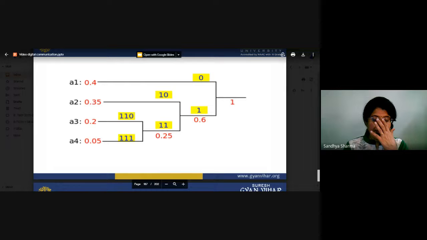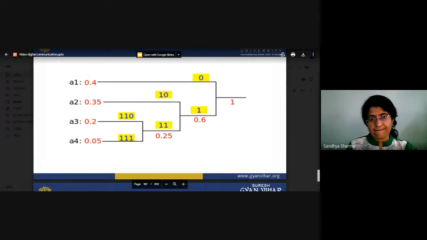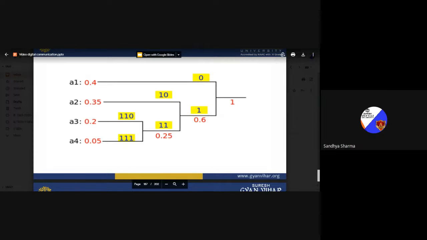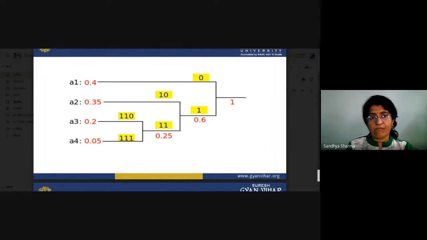This is how we can represent it, or do the Huffman coding. These two are added, move forward, again these two are added, move forward, and this is the one. I think it will be clear to you.